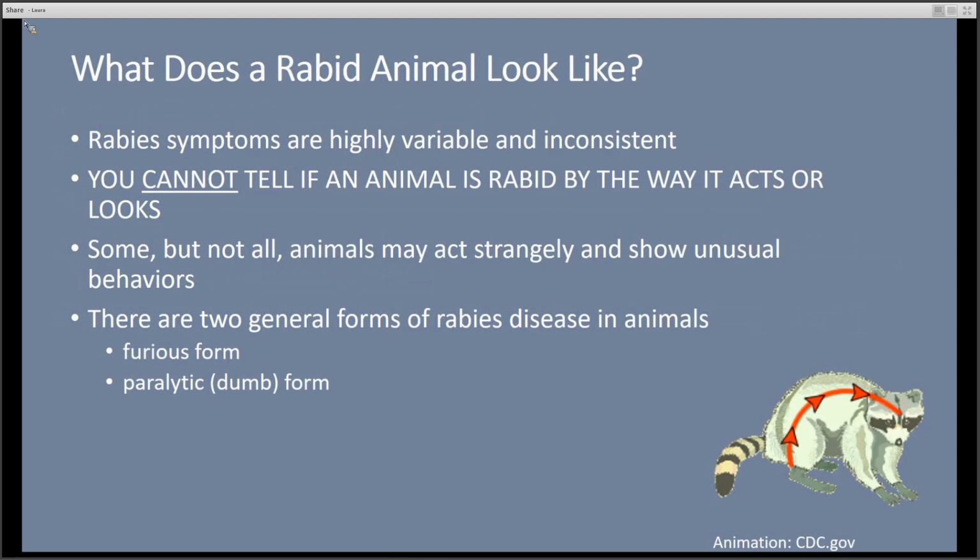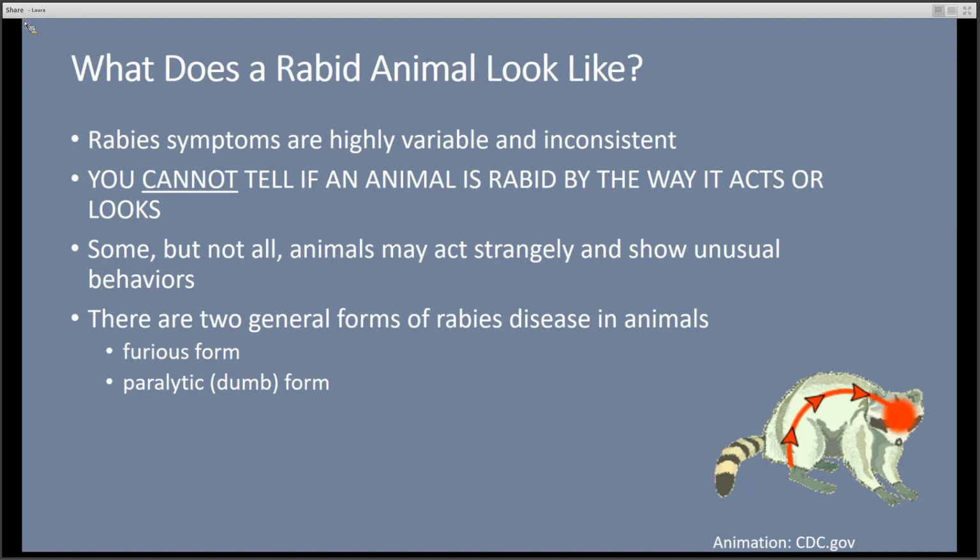The physical symptoms of rabies in animals vary greatly, making it very difficult to tell what a rabid animal looks like even after the virus has reached the brain. Although there are no typical symptoms of rabies, suspicion should be high when any wild or domestic animal is acting strangely. For instance, any wild animal that is involved in human interaction when its normal behavior would be to avoid people. This includes a wild animal being out and about during the wrong time of day, or any wild animal that is acting tame. Because it's rarely possible to tell if an animal is rabid by looking at it, almost all bites by wild animals are considered a rabies risk.